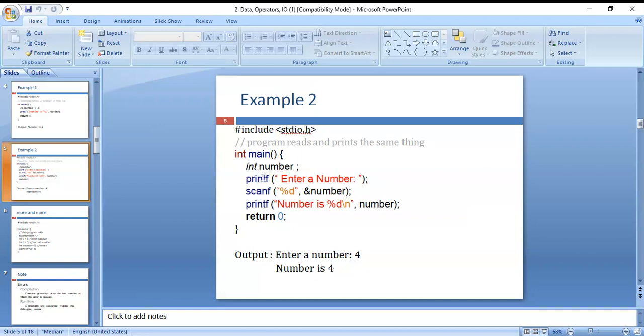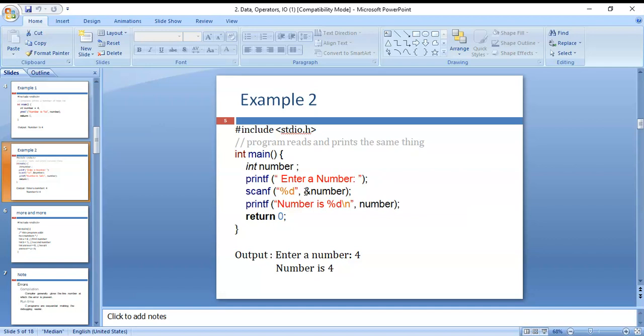Next, int main function and opening curly braces, with the variable declaration here: int number. Next, printf enter a number. Next, scanf percent d ampersand number. Next, printf number is percent d comma number. Return 0. Here it says enter a number, then you can enter 4. Then the number is printed here: 4 is printed here.